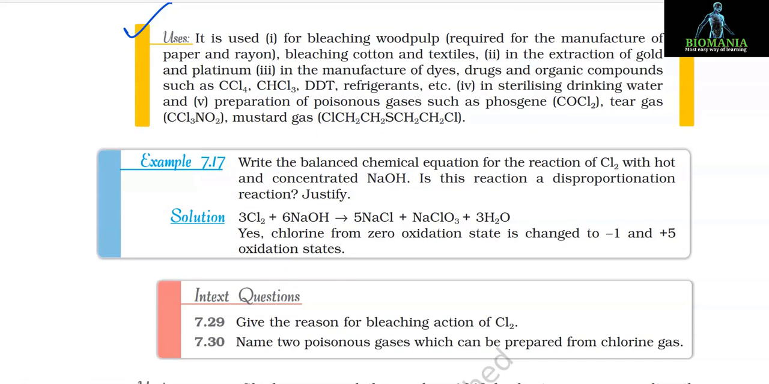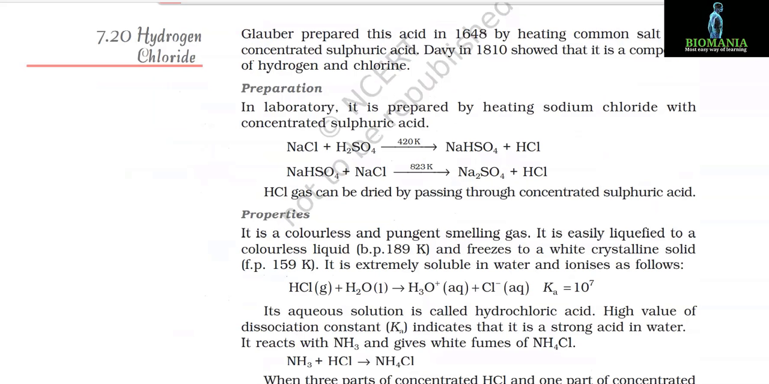Uses. It is used, number 1, for bleaching wood pulp required for the manufacture of paper and rayon, bleaching cotton and textiles. Number 2, in the extraction of gold and platinum. Number 3, in the manufacture of dyes, drugs and organic compounds such as CCl4, CHCl3, DDT, refrigerants, etc. Number 4, in sterilizing drinking water, and number 5, preparation of poisonous gases such as phosgene, COCl2, tear gas, CCl3NO2, mustard gas, ClCH2CH2SCH2CH2Cl.